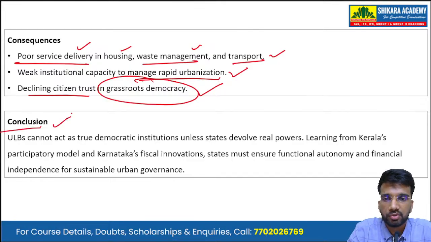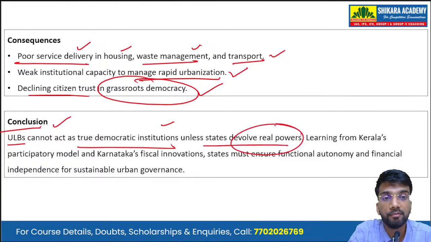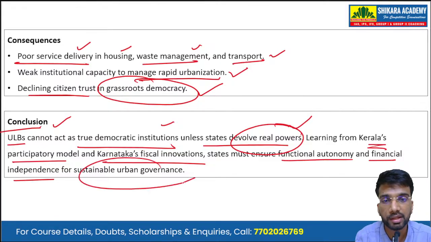Then we can write the conclusion, summarize the answer, and also provide a way forward, a forward-looking conclusion. So ULBs, the urban local bodies, cannot act as true democratic institutions unless states devolve real powers to them. Learning from Kerala's participatory model and Karnataka's fiscal innovations, states must ensure functional autonomy and financial independence for sustainable urban governance.